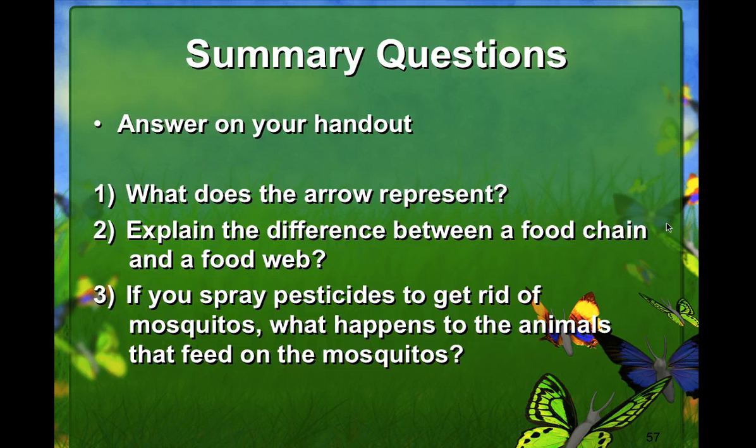So summary question, answer on your handout. What does the arrow represent? Explain the difference between a food chain and a food web. If you spray pesticides to get rid of mosquitoes, what happens to the animals that feed on the mosquitoes?